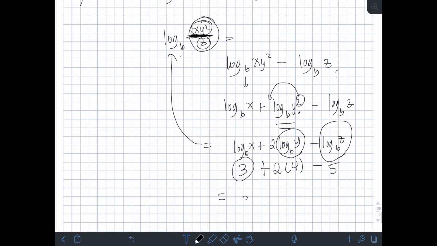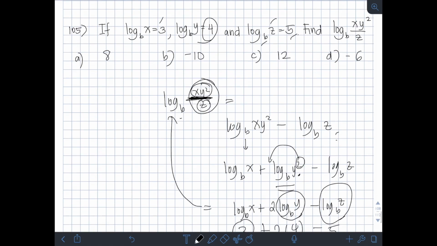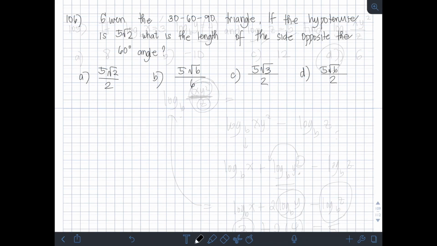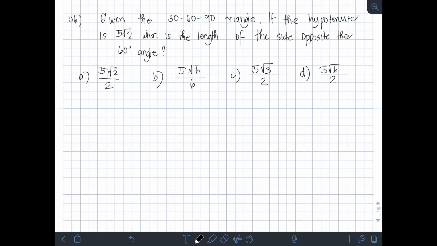So, simplify lang natin. 3 plus 2 times 4 is 8 minus 5. So, we have 3 plus 8 is 11 minus 5, 6. So, the answer is, I think mali ako nung nasulat, should be positive 6. Okay, letter D.